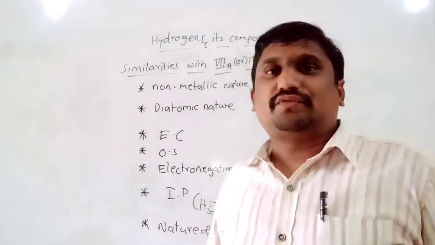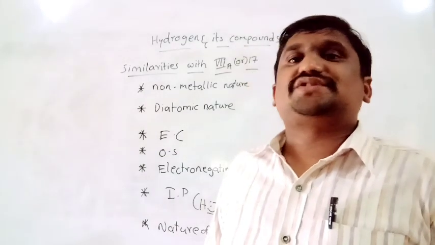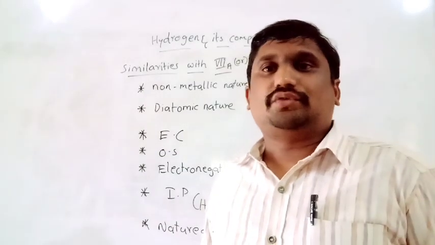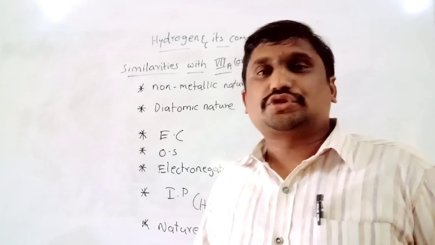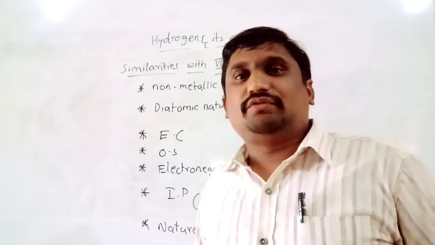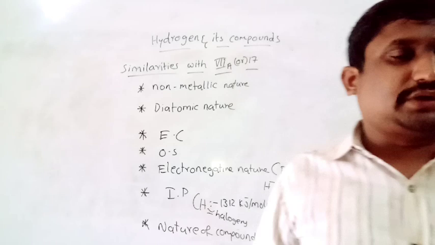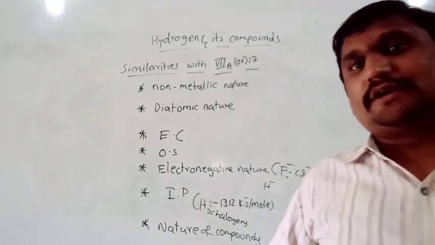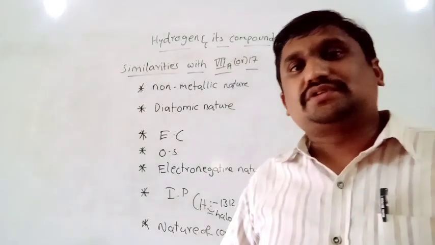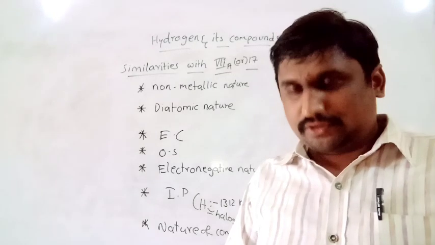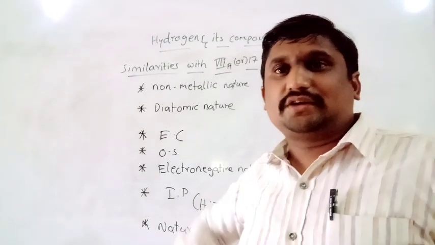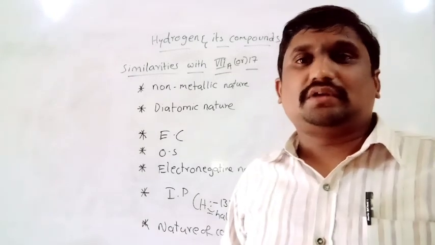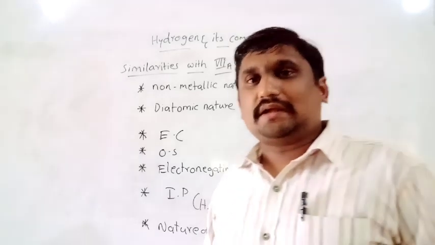In the same manner, hydrogen also predominantly forms covalent compounds only. So these are the similarities between hydrogen and halogens.